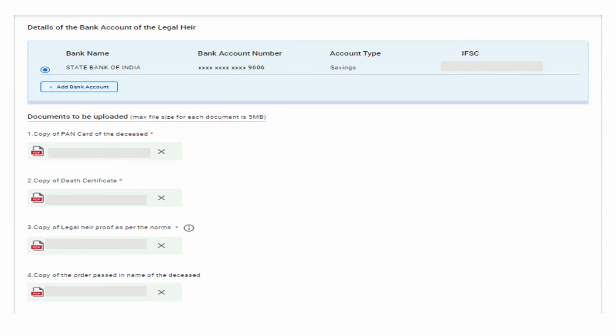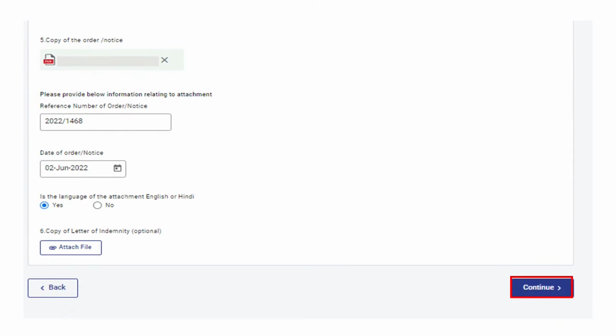You're now required to add the details of the bank account of the legal heir and then upload the documents as per the list shared, that is, the copy of the PAN card of the deceased, copy of death certificate, copy of legal heir proof as per norms, and copy of order passed in the name of the deceased, if any. You are also required to provide information relating to the attachment, that is, the reference number of the order or notice, date of order or notice, and also select the radio button for whether the language of the attachment is English or Hindi. You can optionally also attach the copy of the letter of indemnity and then click on the Continue button.